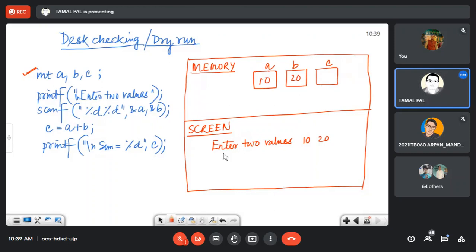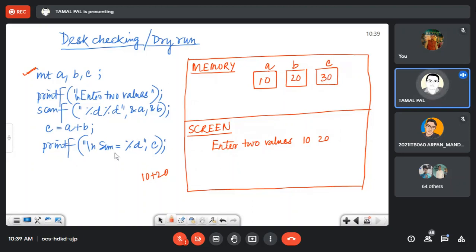So you can very easily see what is happening on your screen and what is happening in your memory variables. Now C equal to A plus B. A contains 10, B contains 20. So the total A plus B is 30, and 30 is going to be assigned into C. So C will get 30 here.